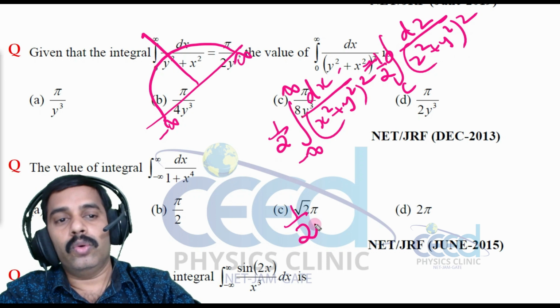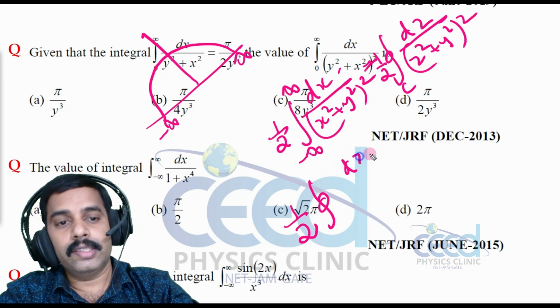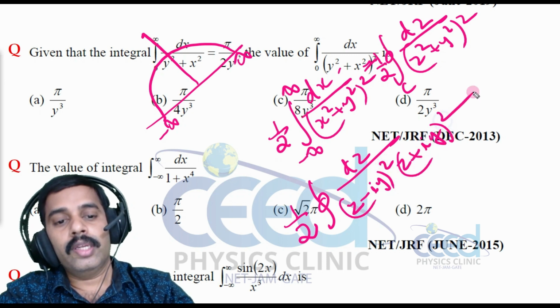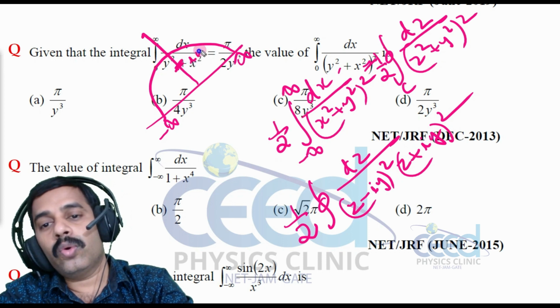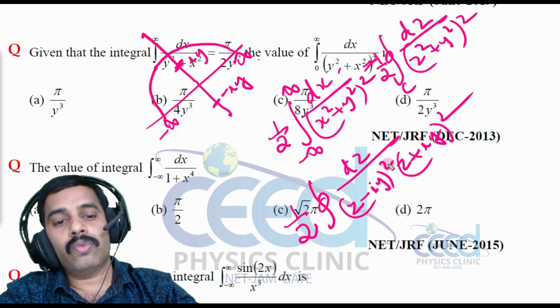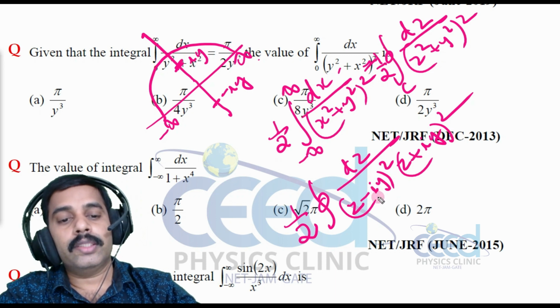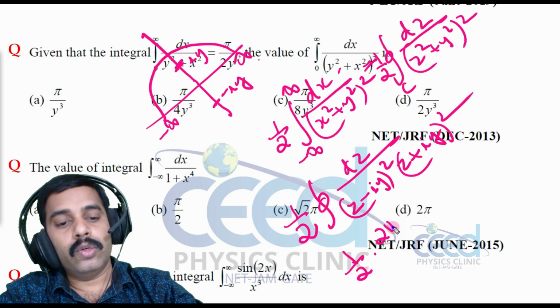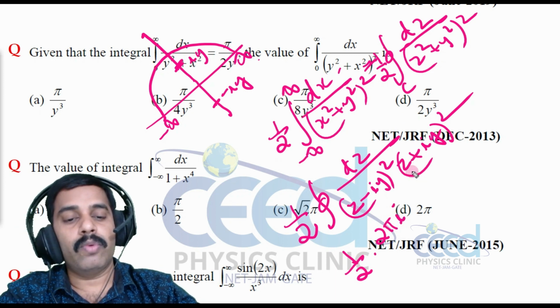So that is 1 by 2 into, if I consider a contour like this, we can write this as contour integral dz divided by z minus iy the whole square into z plus iy the whole square. Now look into this, iy is inside this contour and minus iy is outside this contour on the imaginary axis. So we have a double pole at iy. So its integral value is 1 by 2 into 2 pi i into the sum of residues. How can we calculate the sum of residues?